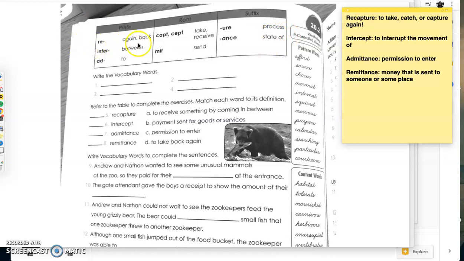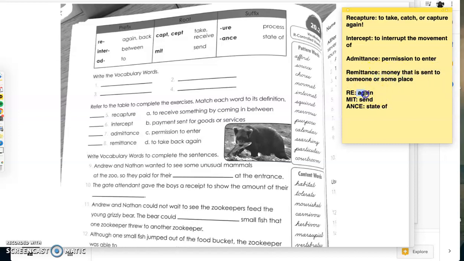So re means again, inter means between, ad means to, capt or cept means to take or receive, mit is send. The suffix ure is the process. The suffix ance is a state of. So for example, if we see remittance, re is again, mit is send, and ance is state of. So remittance means money that is sent to someone.